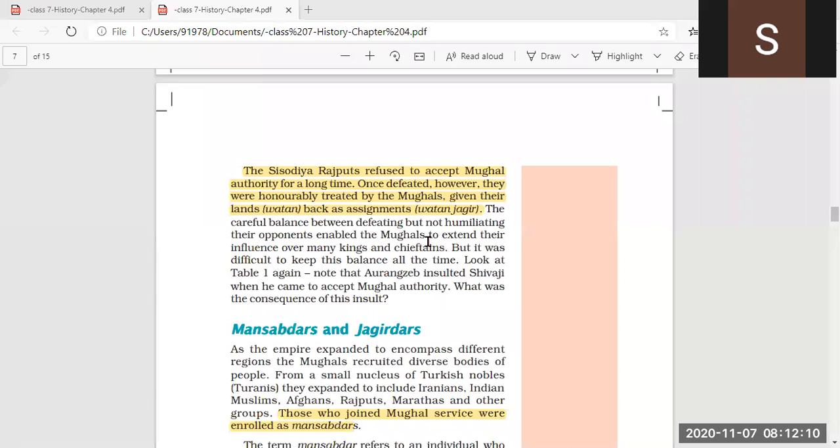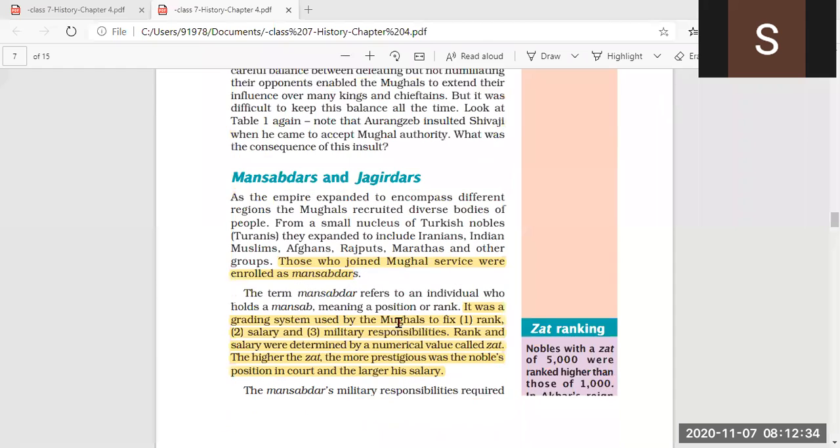But we have seen later that the Mughals did not humiliate those rulers, and their way of behaving with those who accepted their authority was very good, which had a great influence on the minds of kings and chieftains.